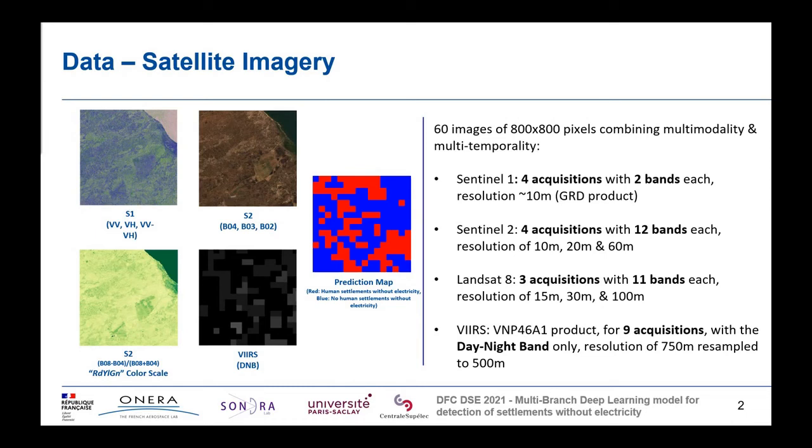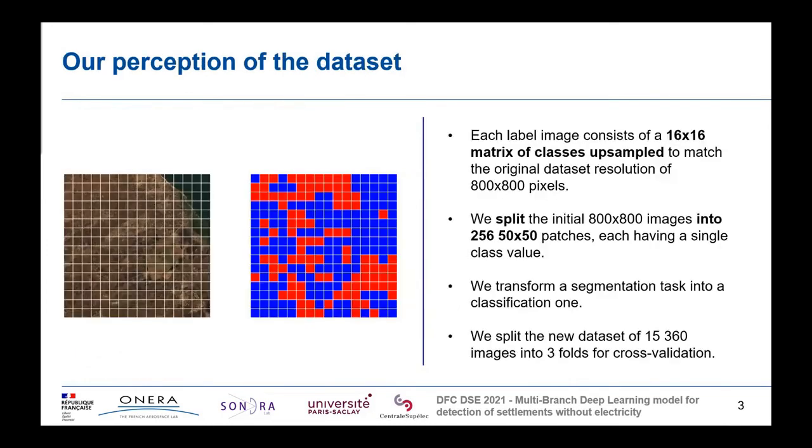manipulating the dataset. Additionally, the expected prediction image is displayed as a 2D classification map predicting whether a resolution cell of 500 meters by 500 meters contains human settlements without electricity or not. While this initial dataset is presented as a segmentation dataset, we decided to follow another route by converting this initial task into a classification one.